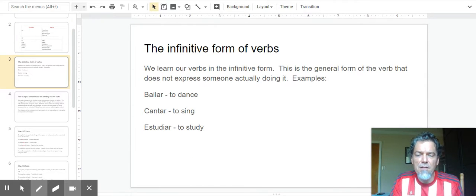All right. So the infinitive form of verbs is what we learn when we learn new verbs. These are the AR, ER, and IR verbs. We're going to be working with AR verbs right now. So you learn the verb bailar, it means to dance, but you're not talking about who's doing it, just dancing in general, to dance; cantar, to sing; estudiar, to study.